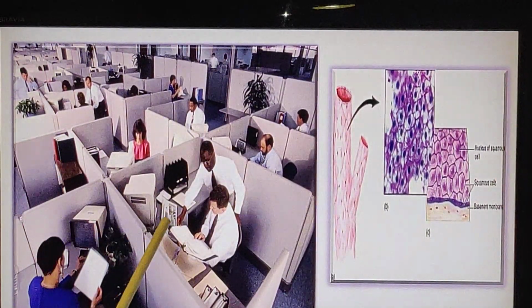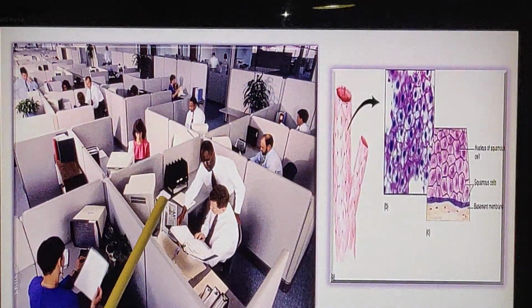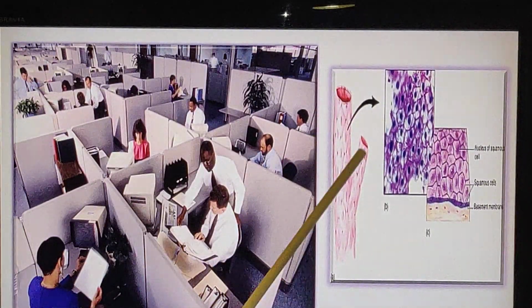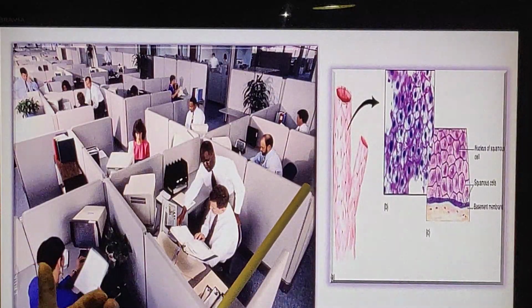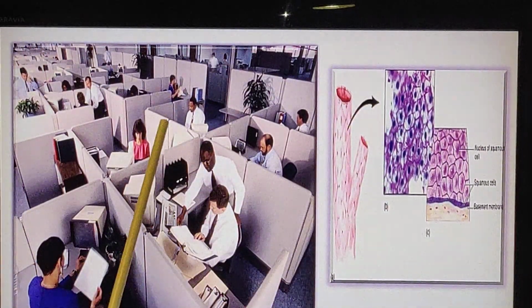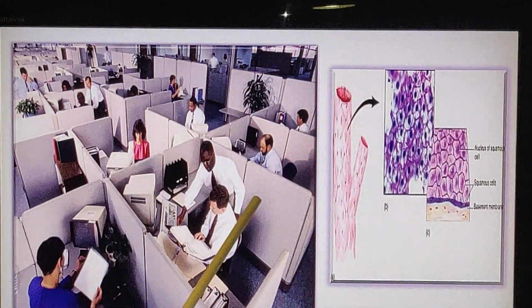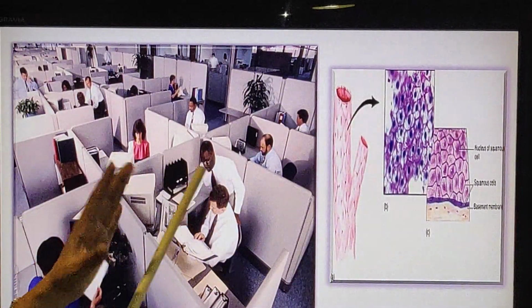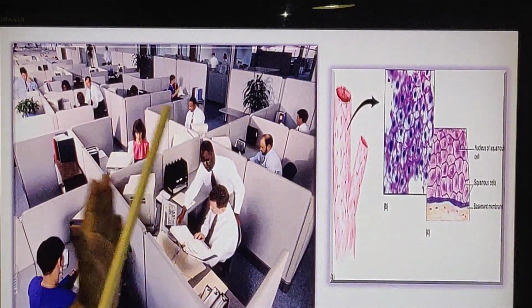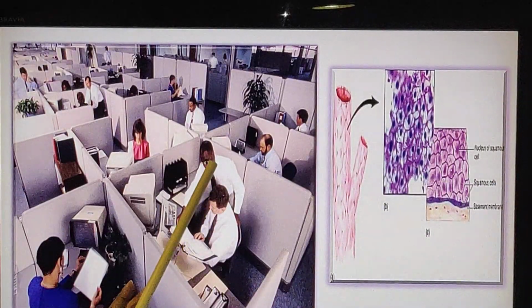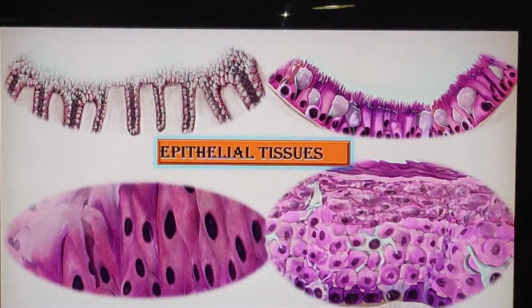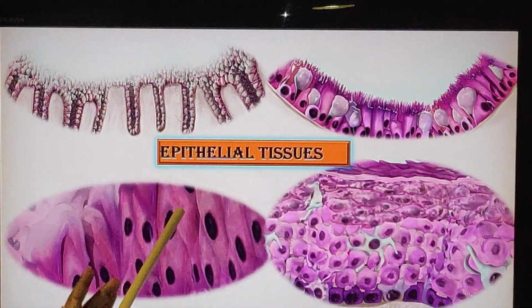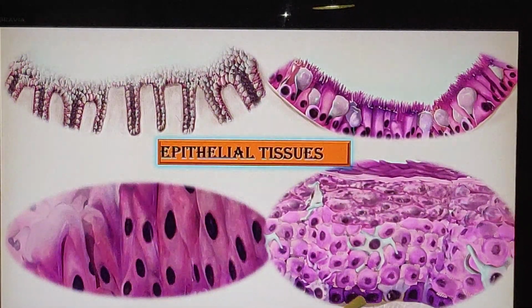These separations can be compared to the epithelial tissue. Each organ in our body has a border or lining of epithelial tissues, and it keeps the different organs separate from each other. But they are not completely isolated. Transportation or transfer of materials can take place between them. So we have different types of epithelial tissues depending upon the function and location.